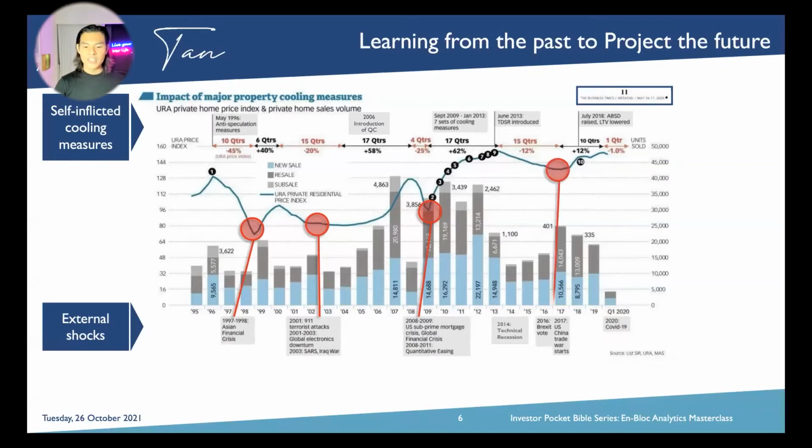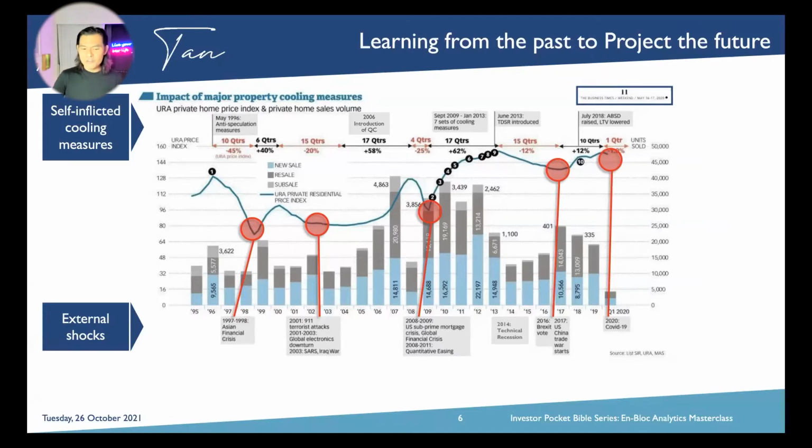The fourth started from 2014 because of the technical recession, where oil prices dropped below $50 USD per barrel and OPEC was formed, all the way to Brexit and the US-China trade war. The fifth is the COVID-19 pandemic that we are facing right now.